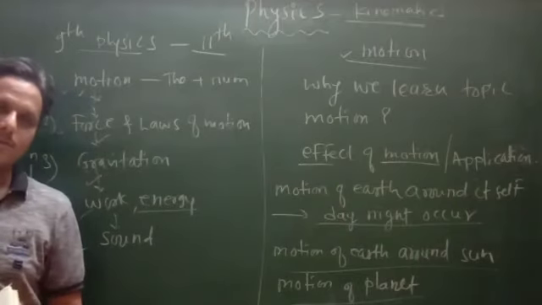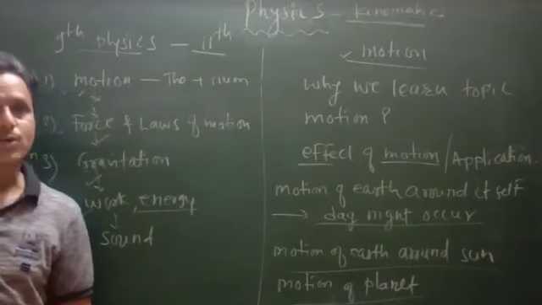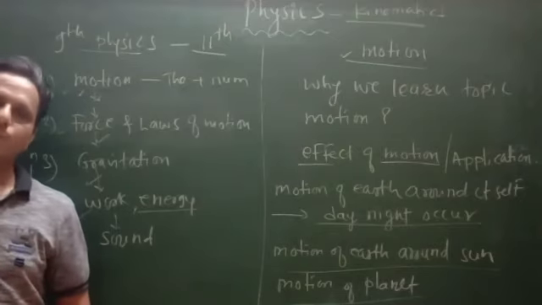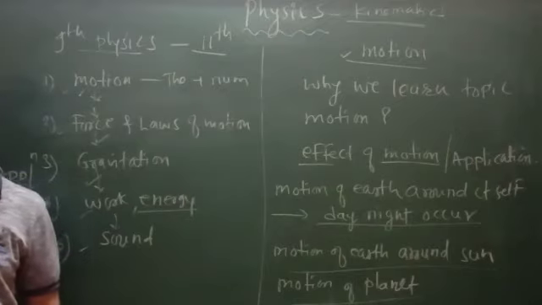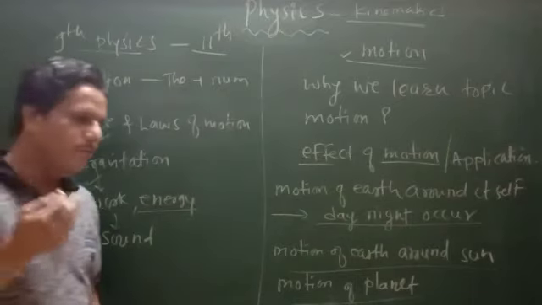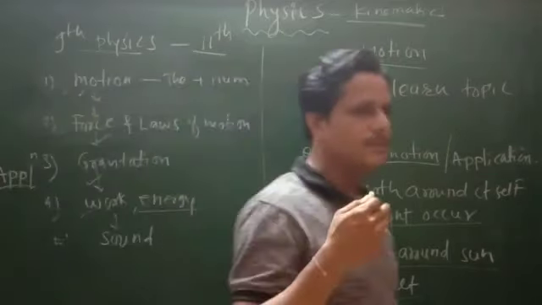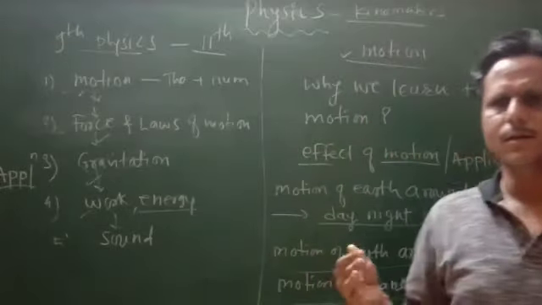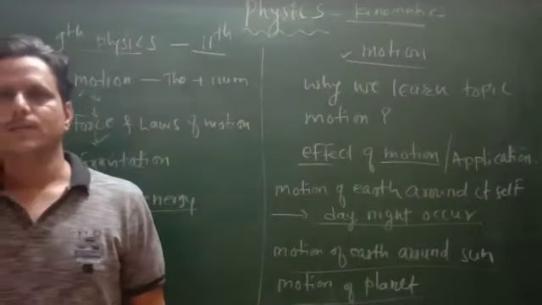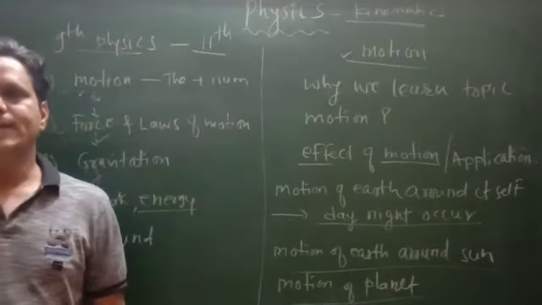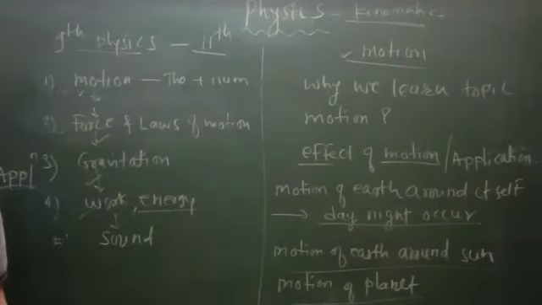Why do we learn the impact of any object? Whenever a planet gets in motion, what is its motion, in which way does it occur, whether circular or linear? There are so many things we can see in our daily life that affect our daily applications.